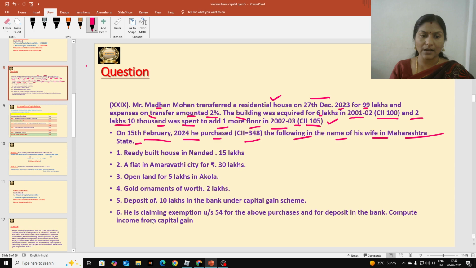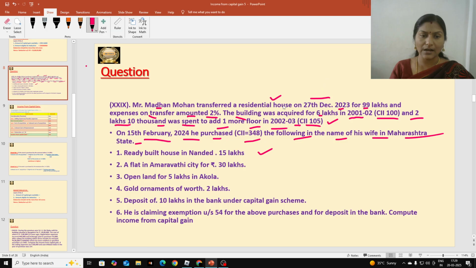And next, if he invests money in capital gains scheme or notified securities, that is also eligible for deduction under section 54. So let us see what actually he purchased. A ready built house in Nanded city. So he purchased one house.